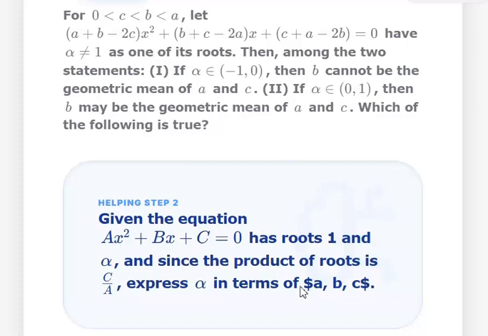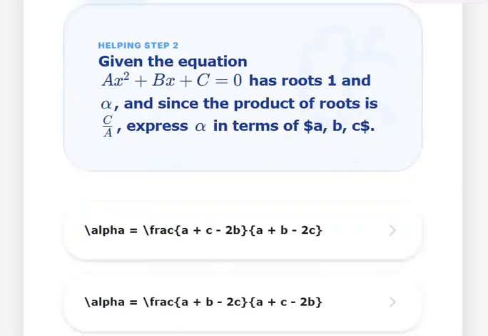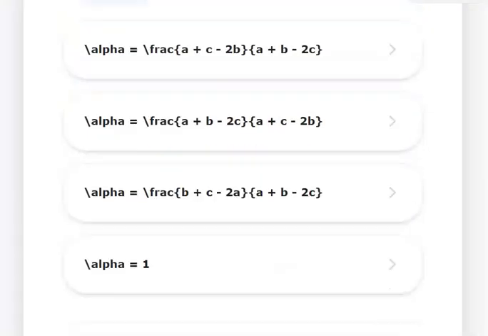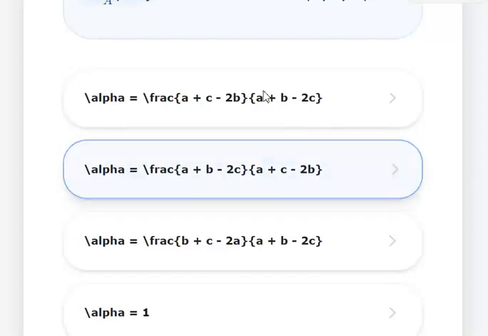Again, what we are testing here is whether you know that the product of roots is C by A. Most of you will know it, but applying it in this question is what is important. In case you don't know, then you need to learn the formula. And in case you know it, it means you need to practice a bit more on this application, on how to apply the product of the roots in the quadratic equation. So here C plus A minus 2B upon A plus B minus 2C will be the answer.